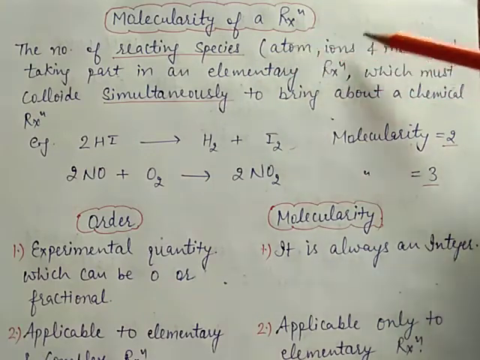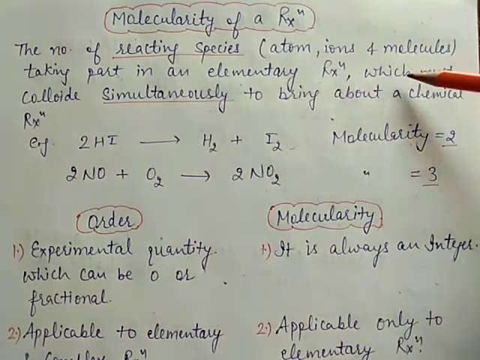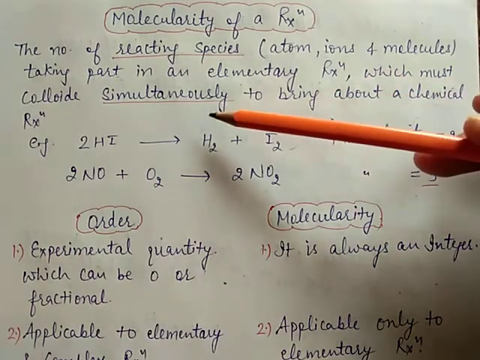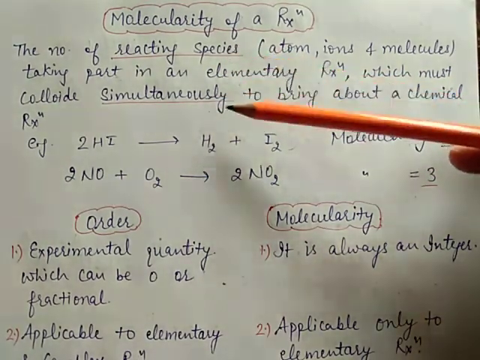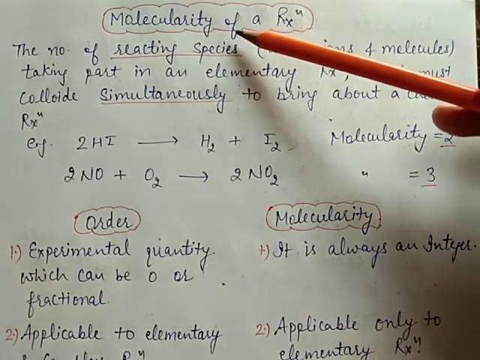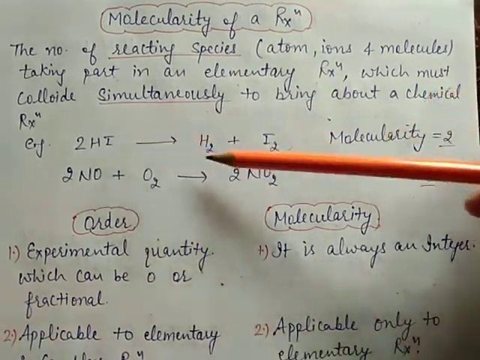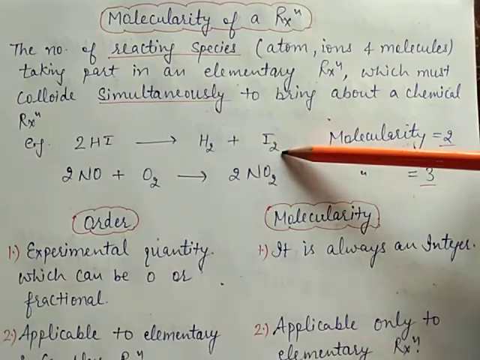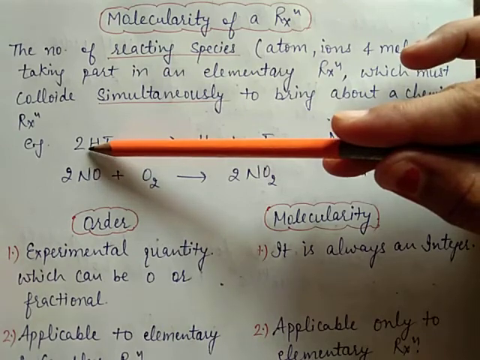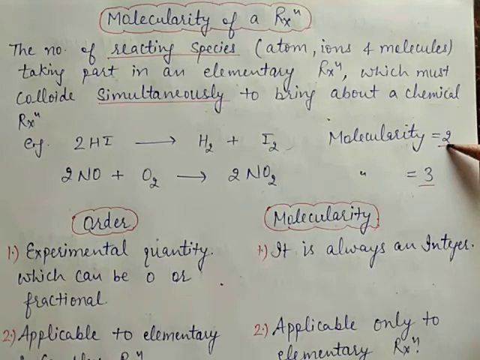The number of atoms, ions and molecules which take part in elementary reactions, which must collide simultaneously to bring about a chemical reaction. So these number of reacting species is called as molecularity of a reaction. Suppose this is the example, 2HI gives rise to H2 plus I2. Here the number of reacting species is 2. Then molecularity is also equal to 2.